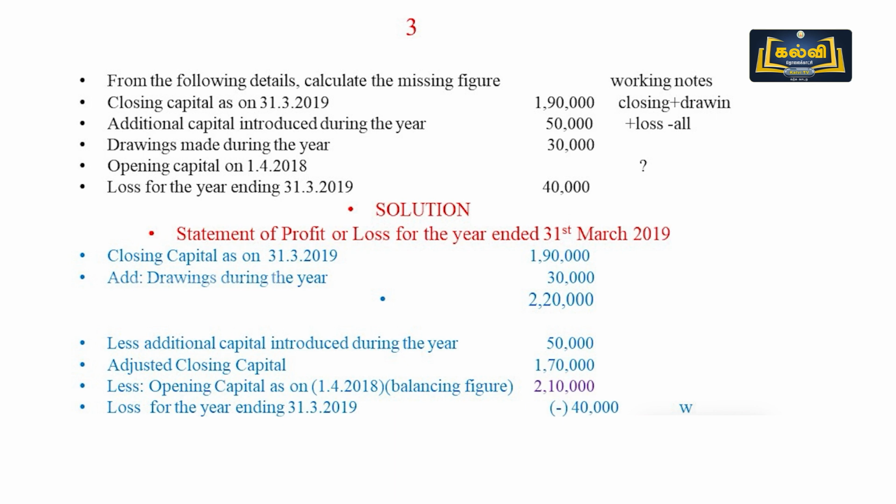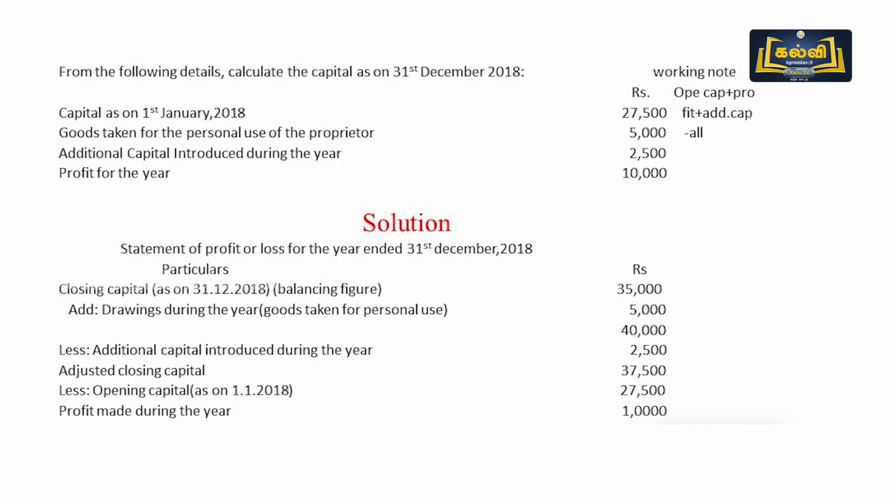Then the already loss which is given in the sum. So when opening capital is given as a missing information, we must have a working notes to identify closing capital. Next, from the following details, calculate the capital as on 31st December 2018.